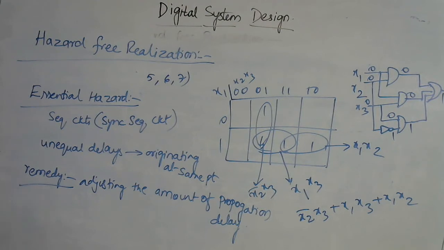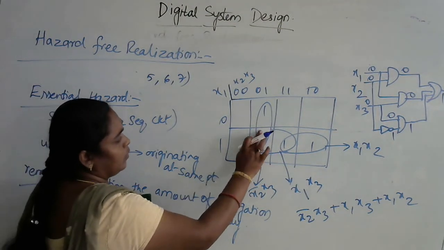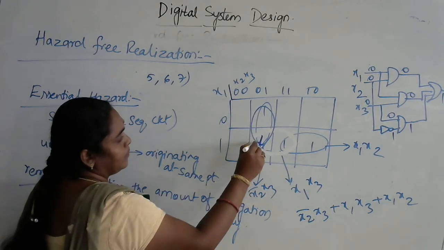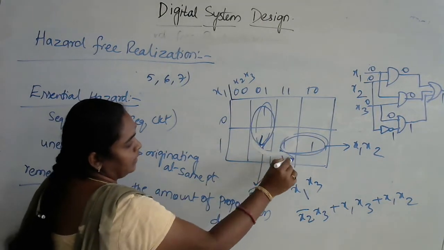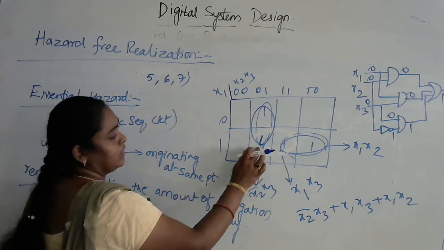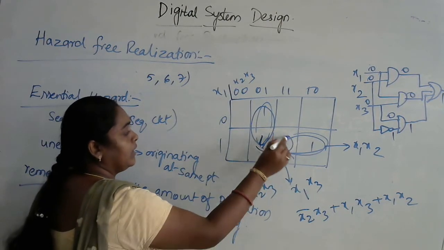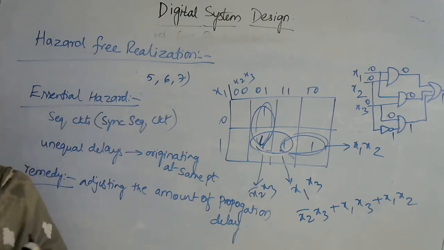In K-map simplification, you combine these two and these two, and as these ones are already combined, there is no need to combine further. But in hazard-free realization, you need to combine the adjacent ones which have already been combined with other ones, so that you can remove the hazards.